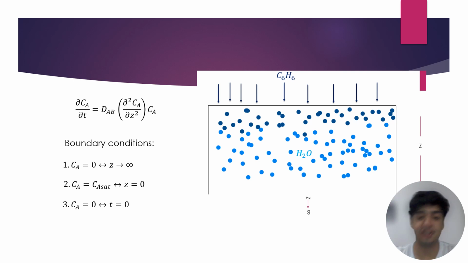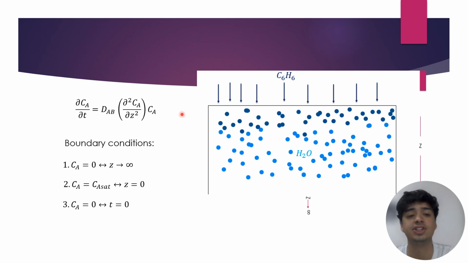Like we have seen here, we have a small drawing to explain how it is going on and how I chose the boundary conditions. The first one is the concentration is zero when z is infinite. So we can say that CA is benzene. So when z is infinite, we can see here there is no concentration. The concentration molecules are over here, and this is so far that we say infinite.